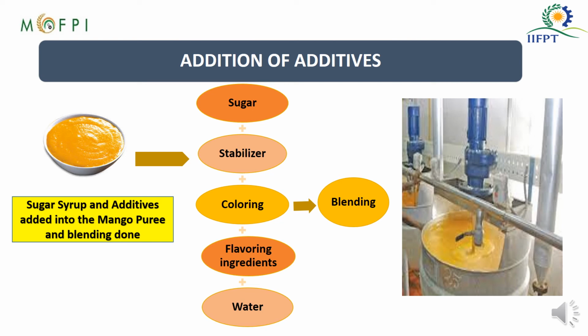So again, this is the image where you can see after addition of different additives how the homogenization, or the blending of all these additives, will happen.